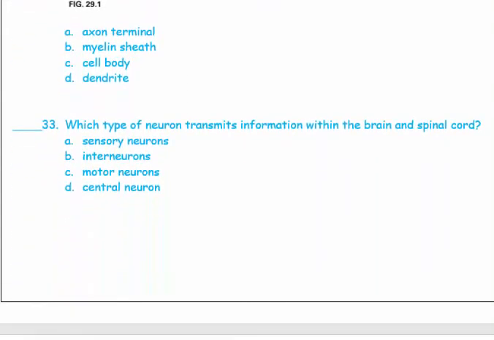33. Which type of neuron transmits information within the brain and the spinal cord? They are called interneurons. They are responsible for transmitting the information within the brain and the spinal cord.